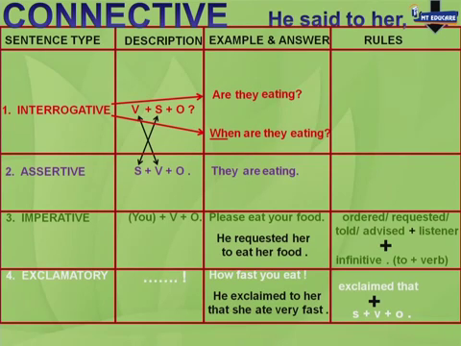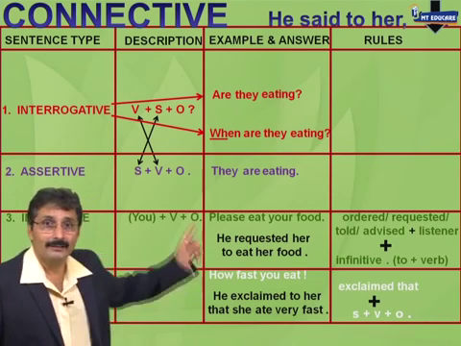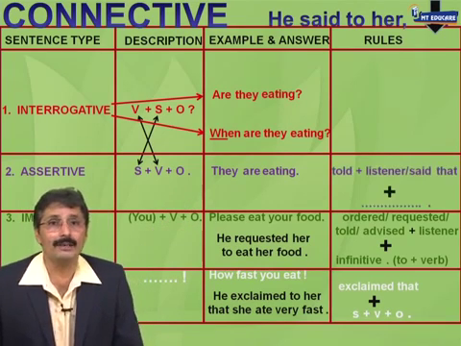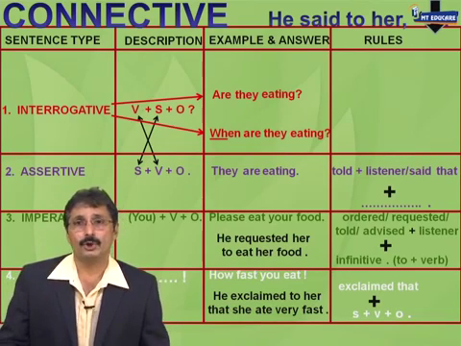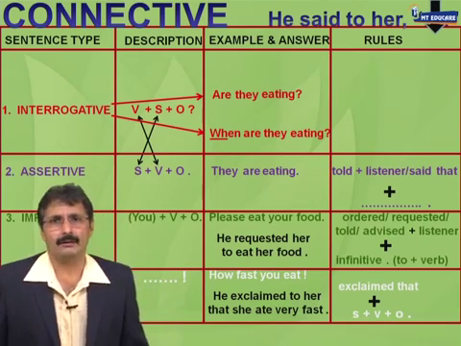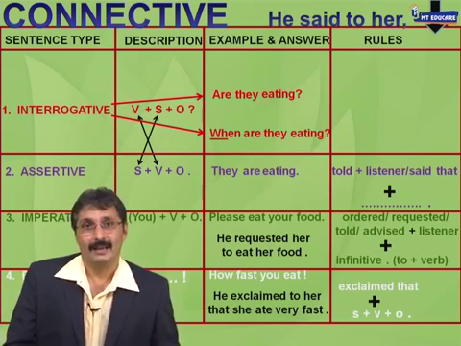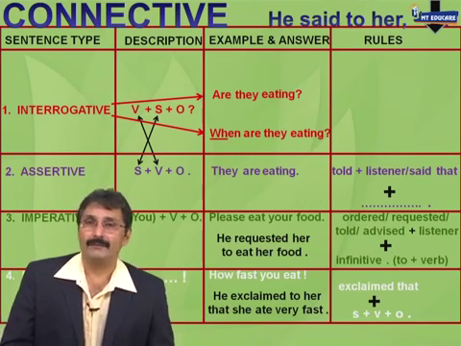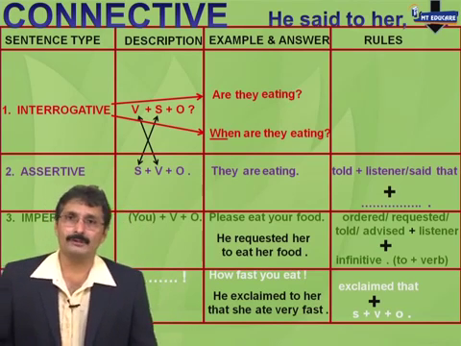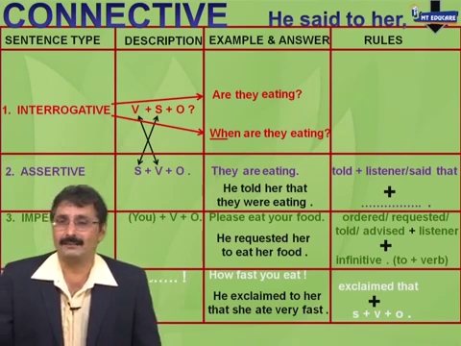And now let's look at the assertive sentence on your screen. He said to her, they are eating. Here we are, and your rule is very, very simple. If there is a listener, he told her. If there is no listener, for example, he said, they are eating. Then he said that. If there is a listener, then told that. If no listener, said that. Are we clear with that? And of course, S plus V plus O, full stop. So here is my answer. He told her that they were eating.